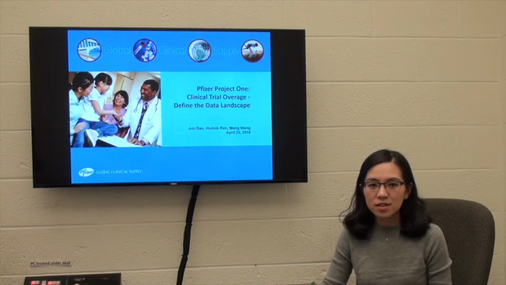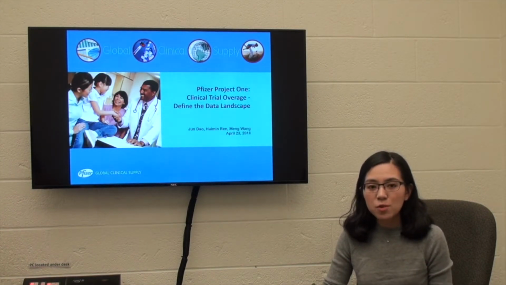One of the challenges facing clinical supplies is to predict patient enrollment. It is difficult to predict and decide what the demands are. Supply chain managers never want a patient to show up at the clinical site and not have drug to start. Therefore, they oversupply drugs to reduce the risk of a stockout, and that overage causes a large amount of waste. In this GQP project, we analyzed the waste and identified the influential factors that affect waste, and then used those factors as indicators to help Pfizer improve their planning process for new clinical trials.